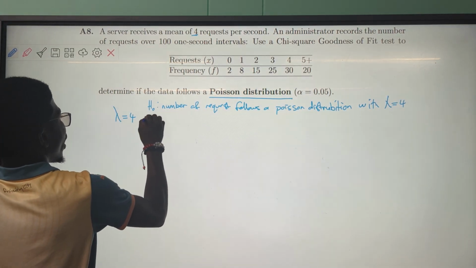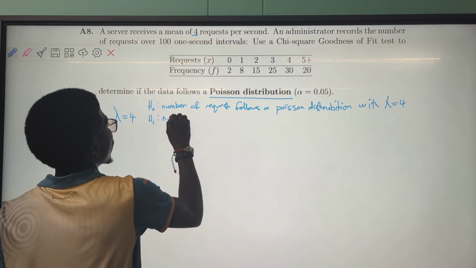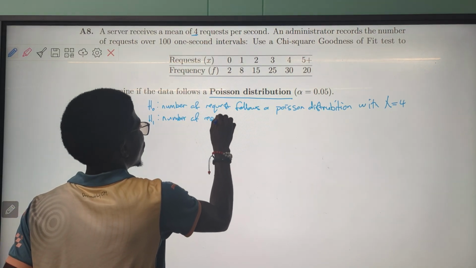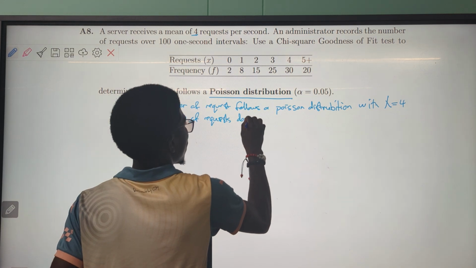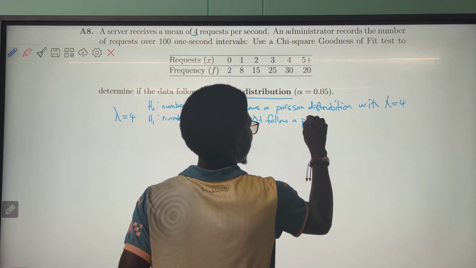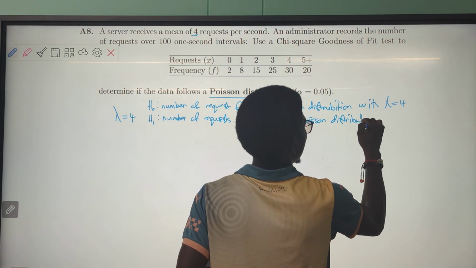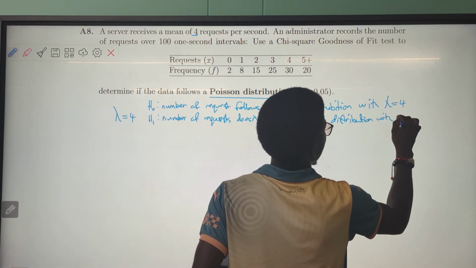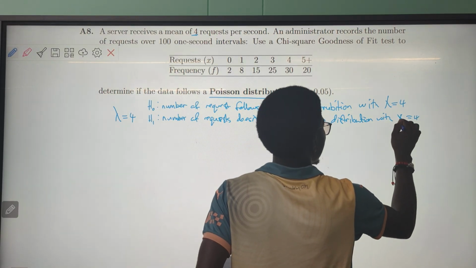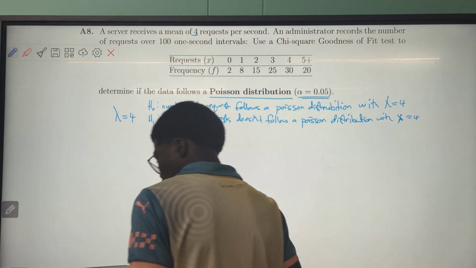The alternative hypothesis: the number of requests doesn't follow a Poisson distribution with lambda equal to 4. Are we together? And it's to test at significance level alpha equal to what? Alpha equal to 0.05.